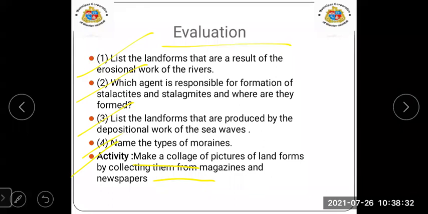So it is a quite interesting activity, student. You can do it in your geography notebook, and solve the question answers in your notebook also.